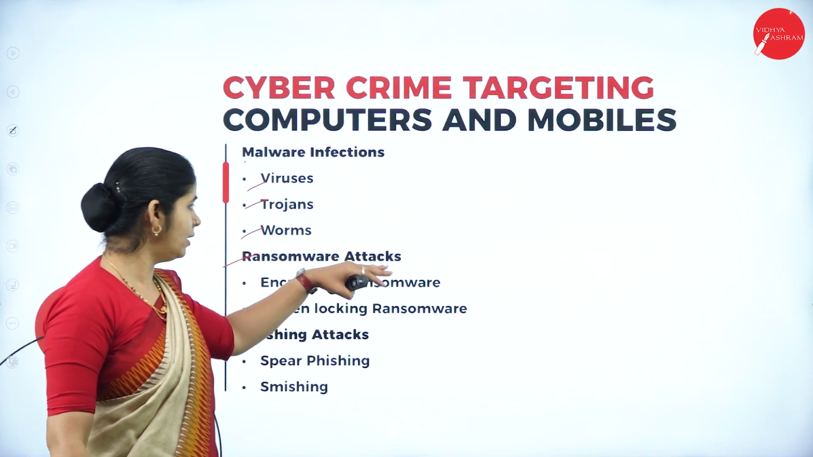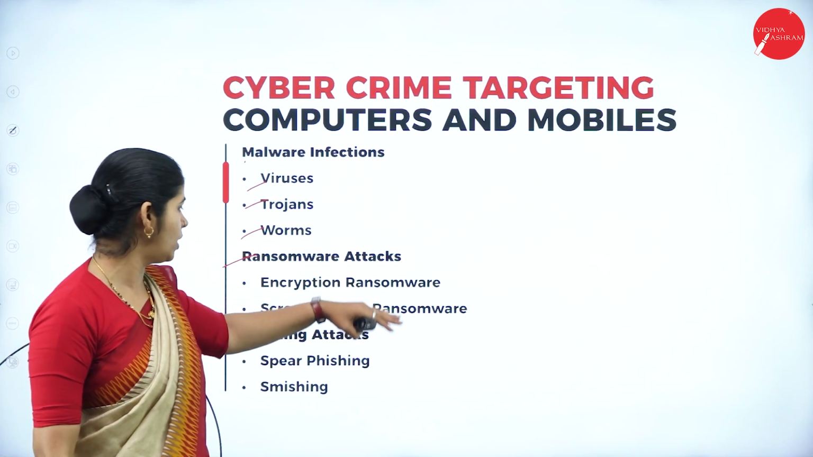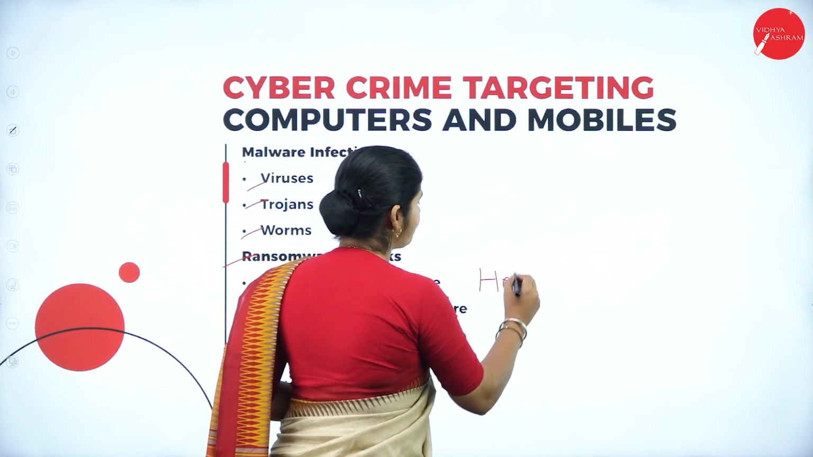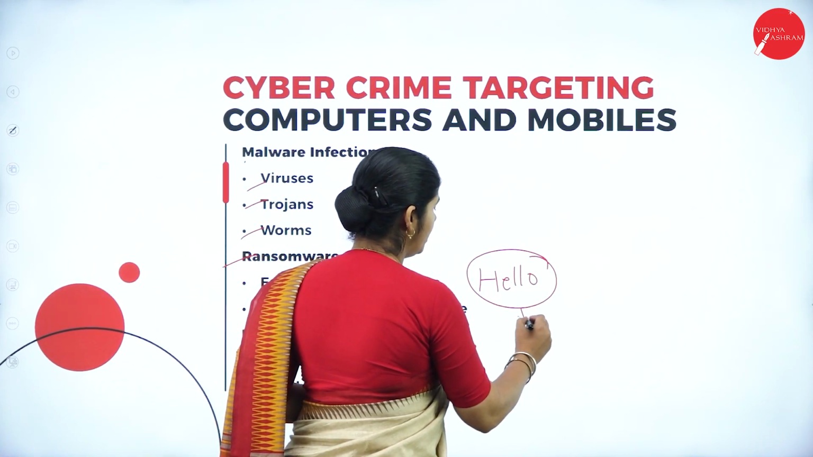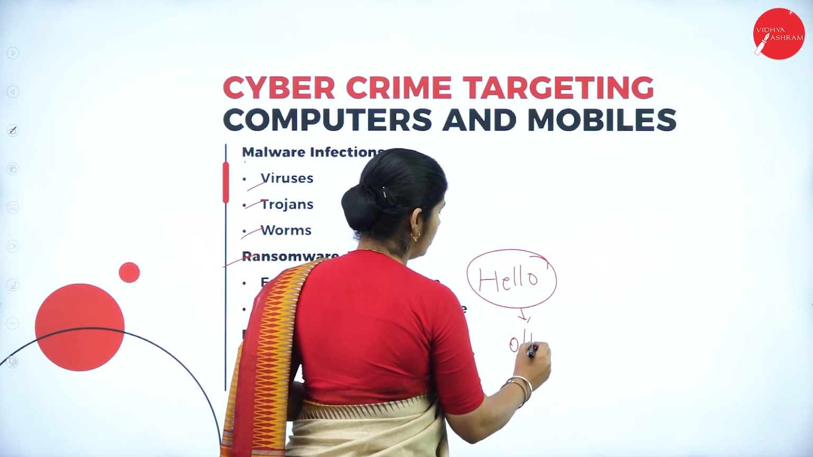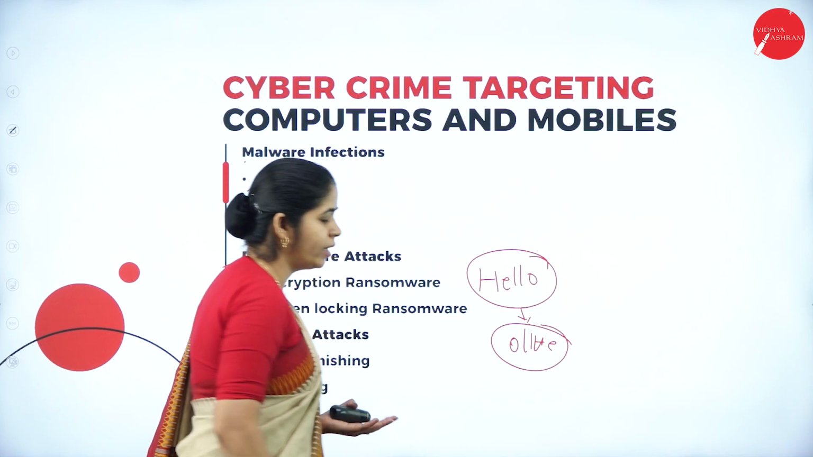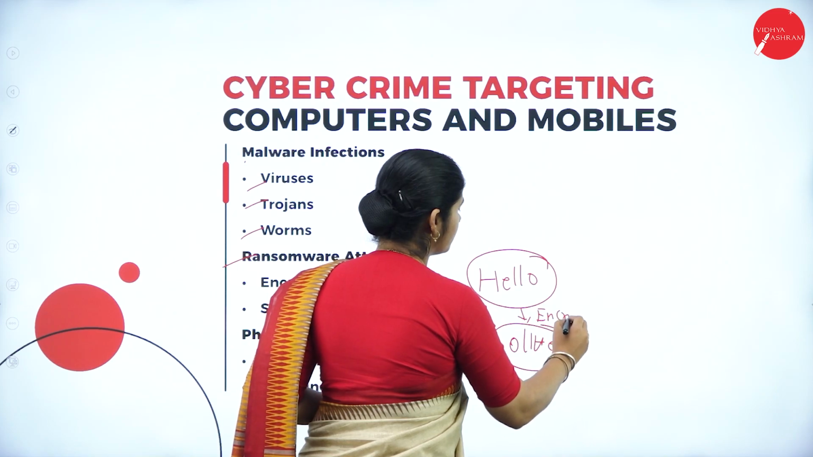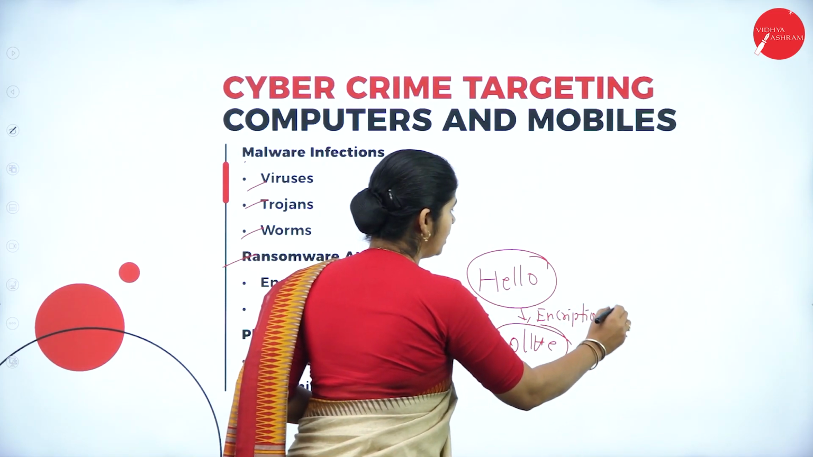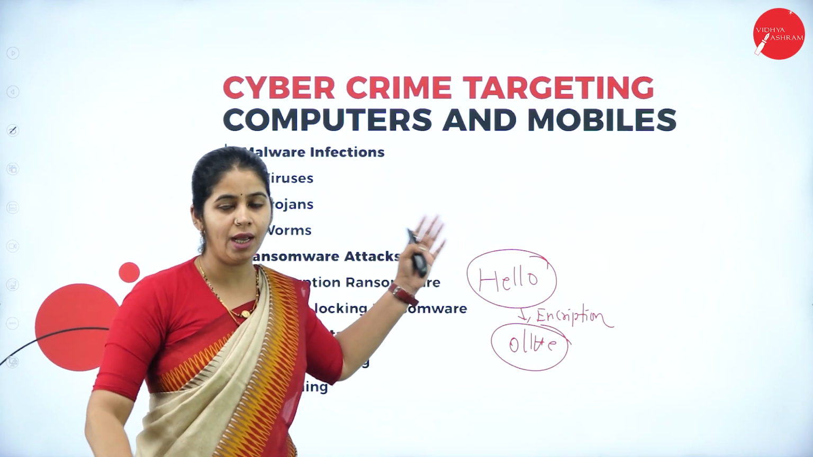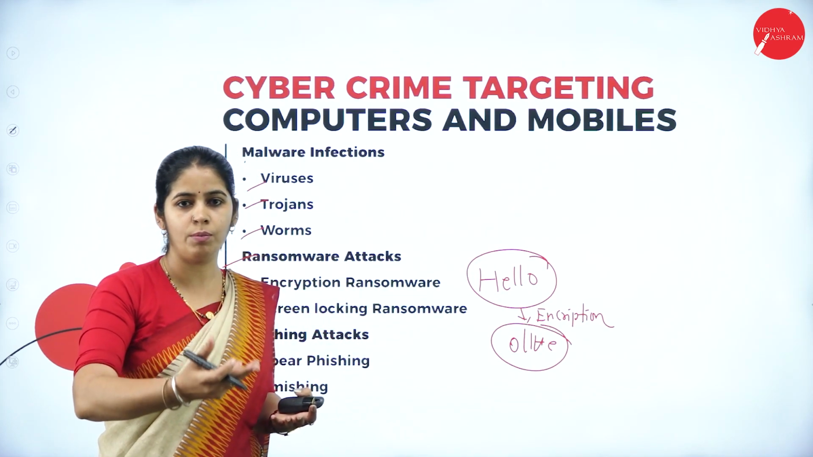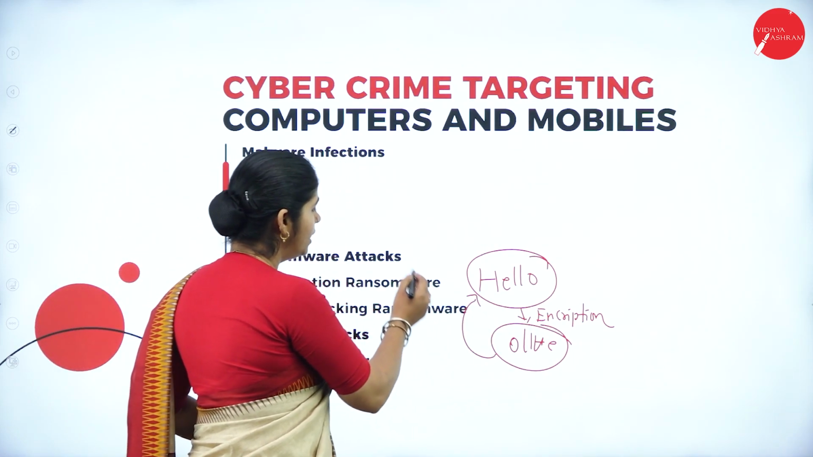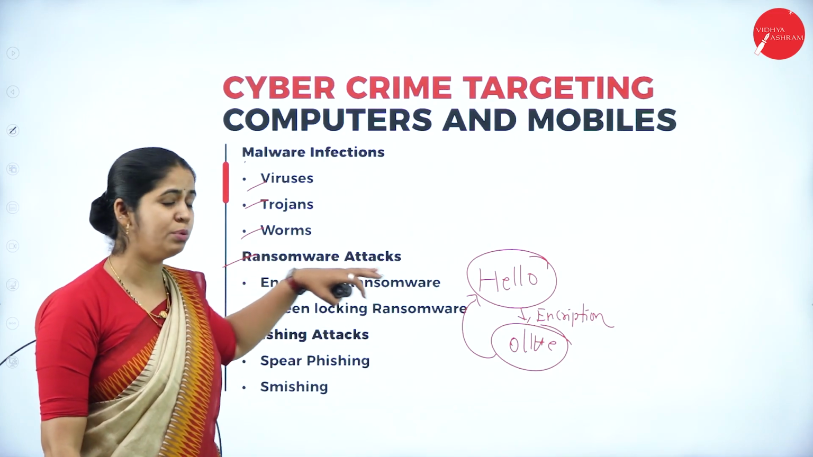A ransomware attack. In the ransomware attack we have two categories: encryption ransomware and screen locking ransomware. Encryption means if you have a data, hello, this hello data will be encrypted like this. Who is going to understand that this is hello? Like this is called encryption. Someone will encrypt your data, coming from your SMS or from your email. Any data can be encrypted. To decrypt it back as hello, they ask for some money. That is called encryption ransomware.